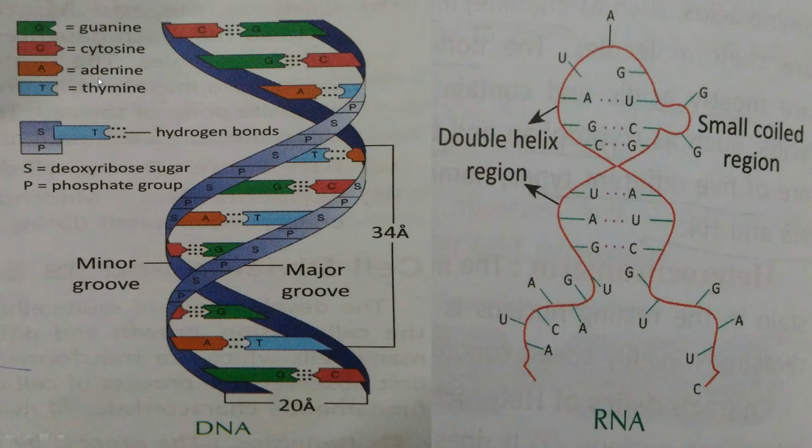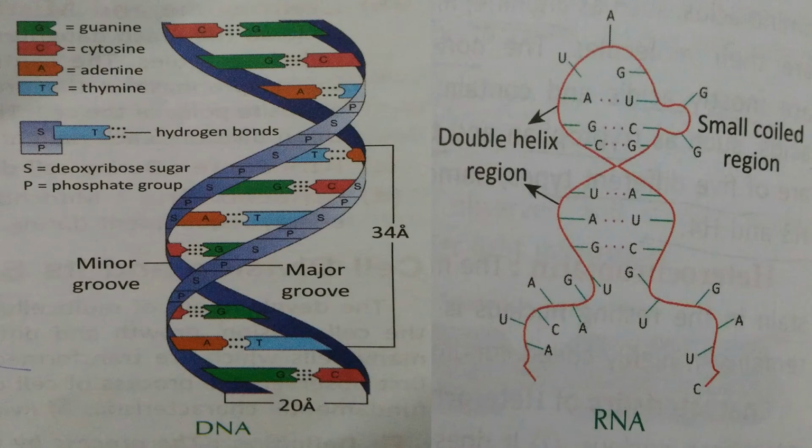Okay. Before that, I will come to the sugar. The sugar is also of two types, ribose sugar and deoxyribose sugar. From the name you can understand that in DNA deoxyribose sugar is present and in RNA ribose sugar is present. Okay? And there are nitrogenous bases. Nitrogenous bases are again of two types, purine and pyrimidine. Adenine and guanine are the purine bases, and cytosine and thymine are the pyrimidine bases.